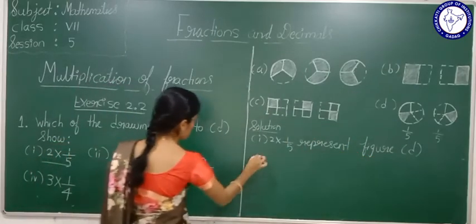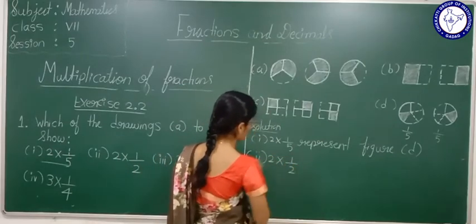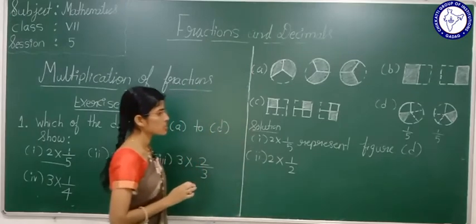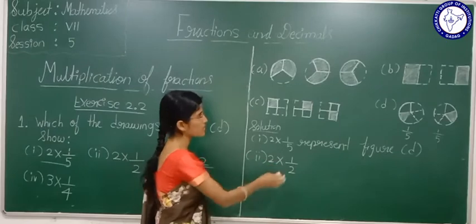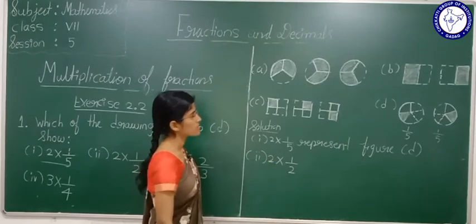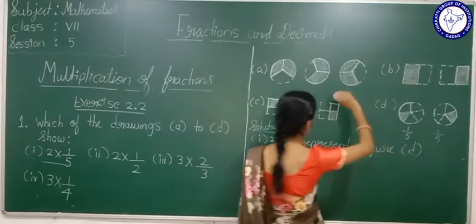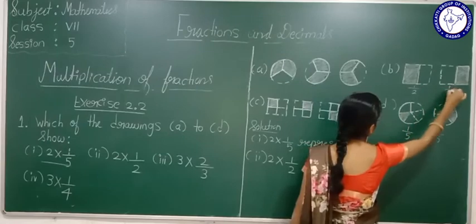Next here, 2 multiplied by 1 by 2. See the drawing. Which figure will represent 2 multiplied by 1 by 2? Which is that? Definitely it is B, right? See, here the shaded part is 1 by 2. Here the shaded part is 1 by 2.